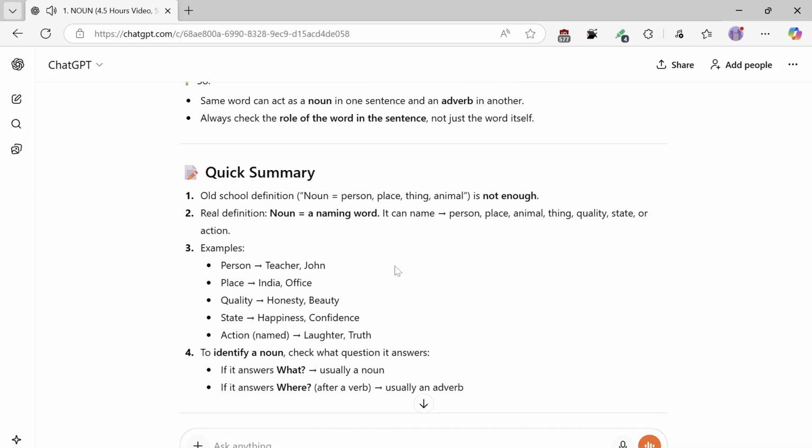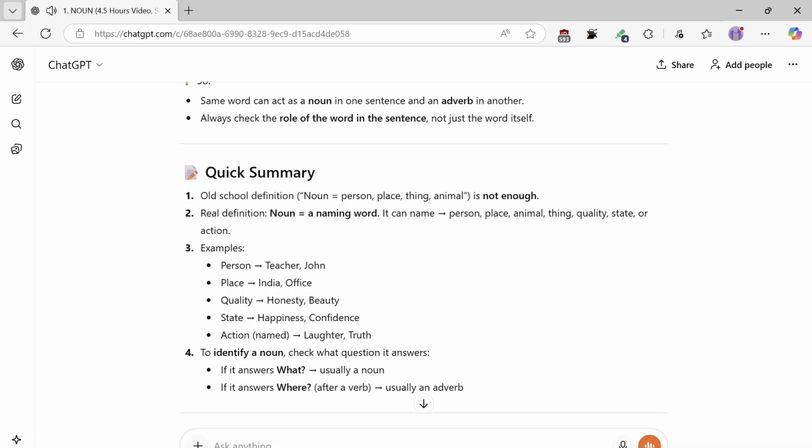Quick summary. 1, old school definition: noun equals person, place, thing, animal is not enough. 2, real definition: noun equals a naming word. It can name a person, place, animal, thing, quality, state, or action. 3, examples. Person: teacher, John. Place: India, office. Quality: honesty, beauty. State: happiness, confidence. Action named: laughter, truth.